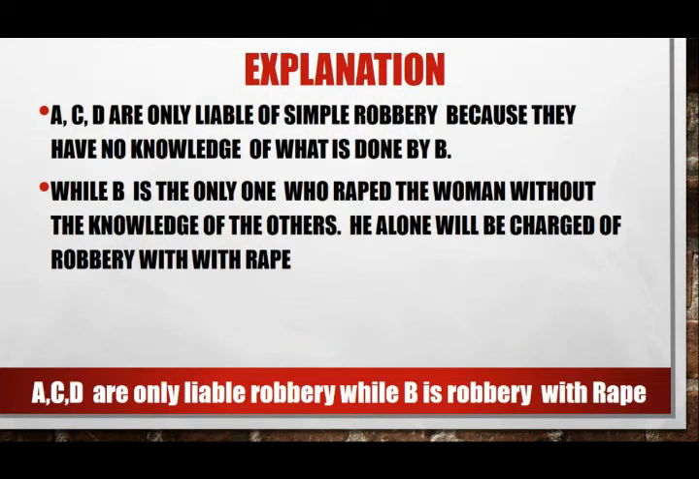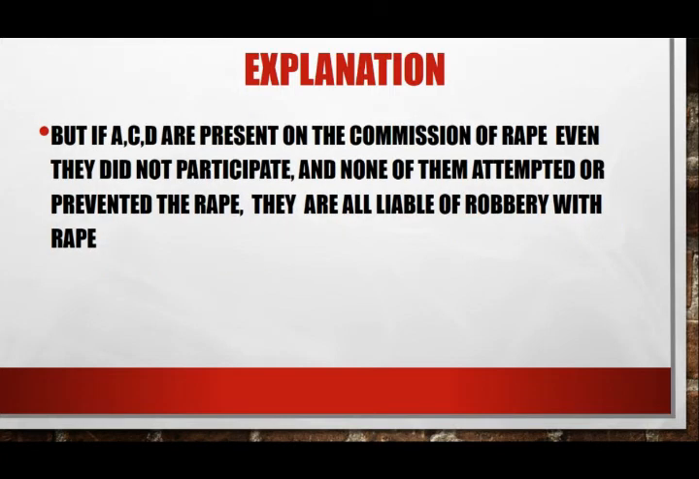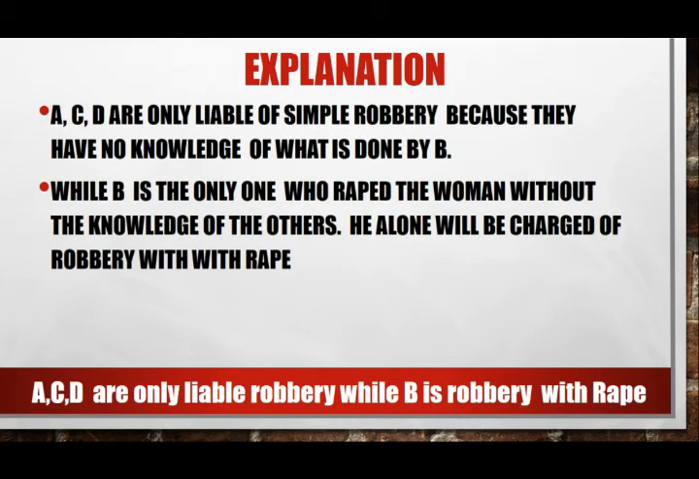The answer is letter A. A, C, and D are only liable of simple robbery because they have no knowledge of what is done by B, while B is the only one who raped the woman without the knowledge of the others. He alone will be charged of robbery with rape. Ibig sabihin, kung walang knowledge ang mga kasamahan ni B sa crime of rape, hindi sila magiging liable sa ginawa ni B.